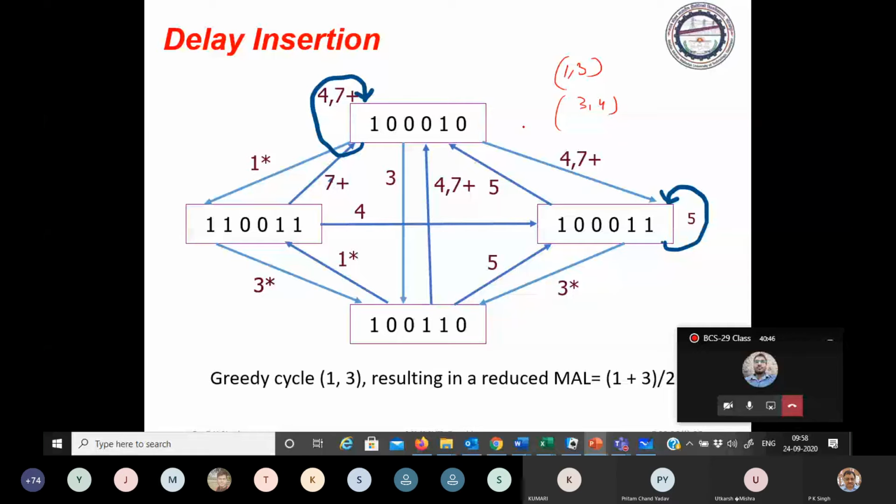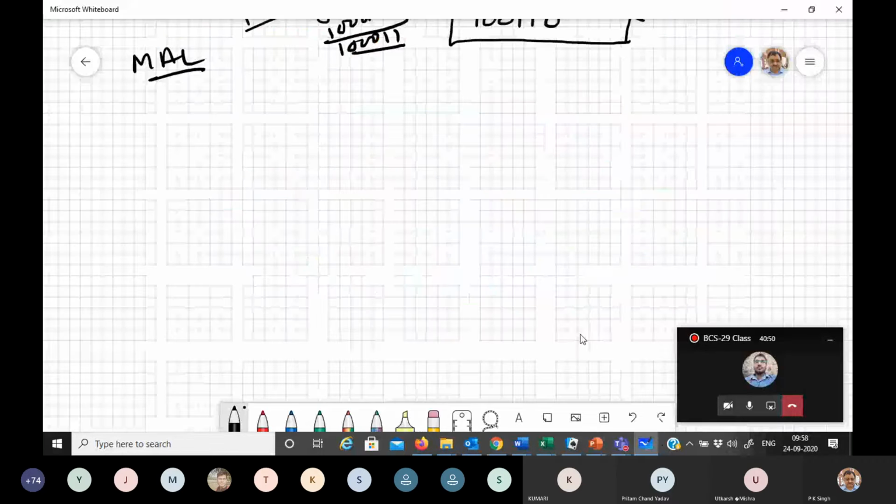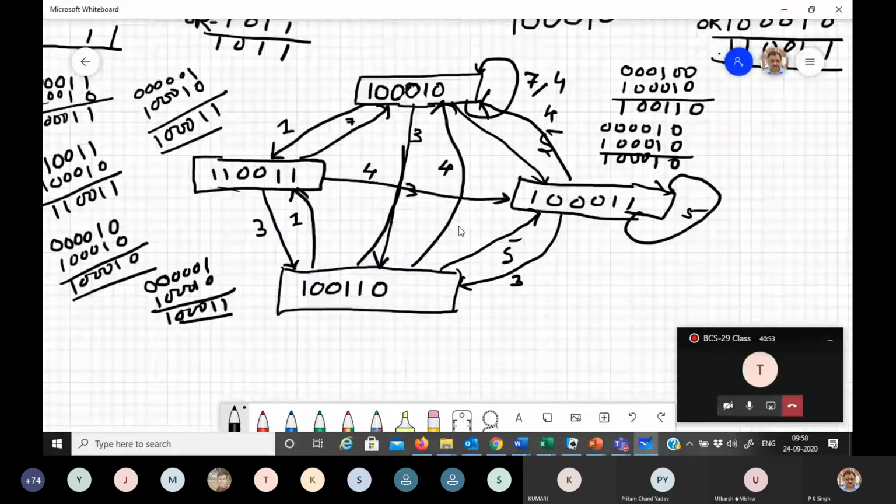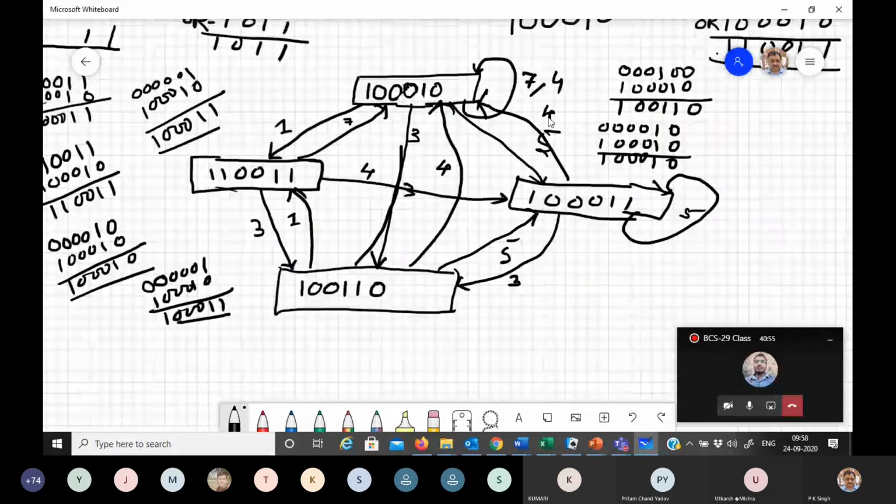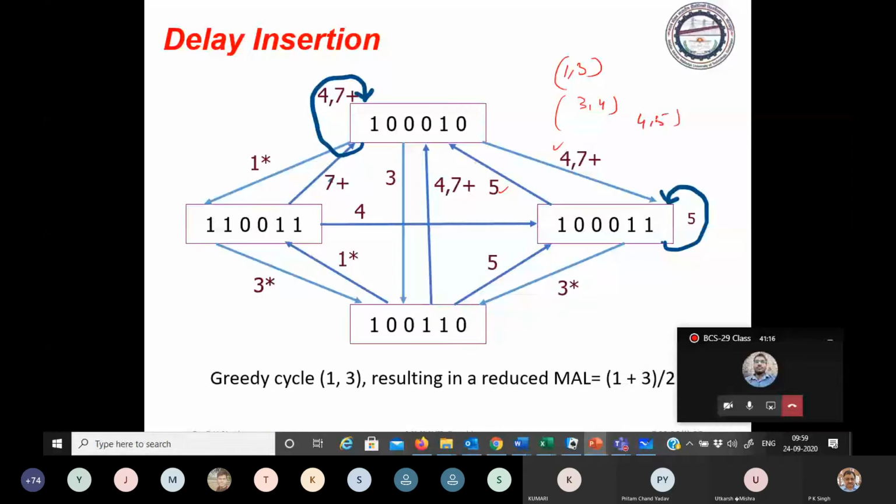If you see, we have just completed. It is 4. Okay, 5 is incoming. So yes, 4. This is 4 and this is 5. So 4, 5 is also a cycle.